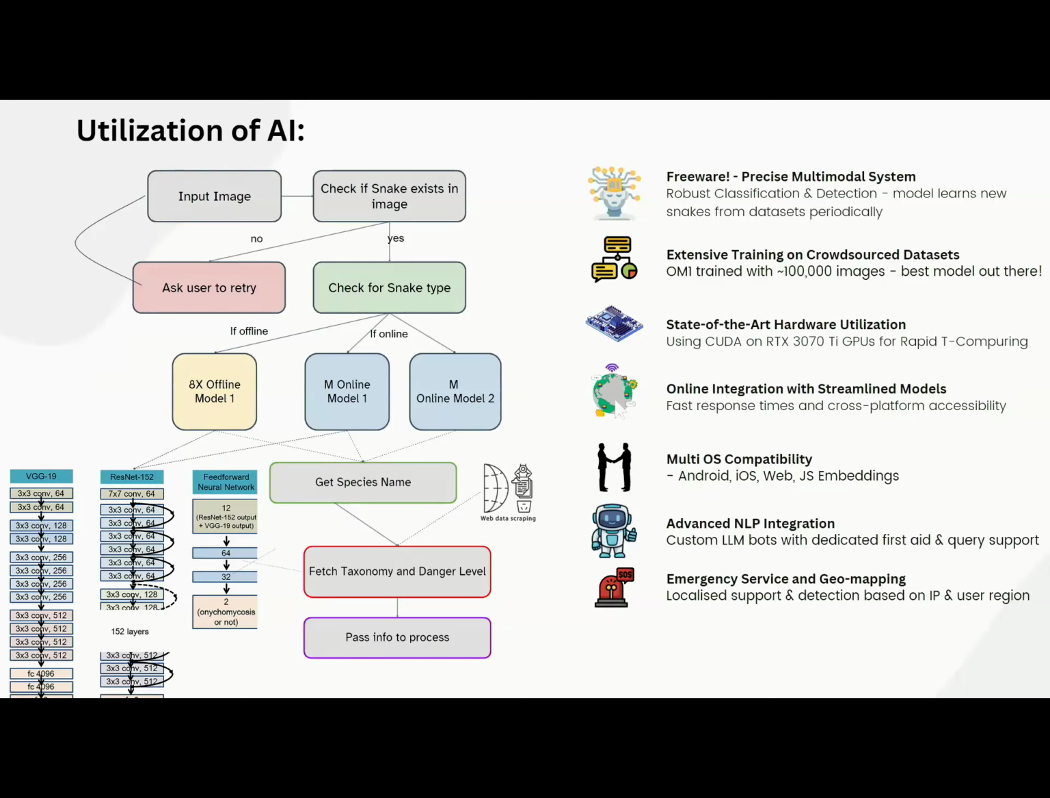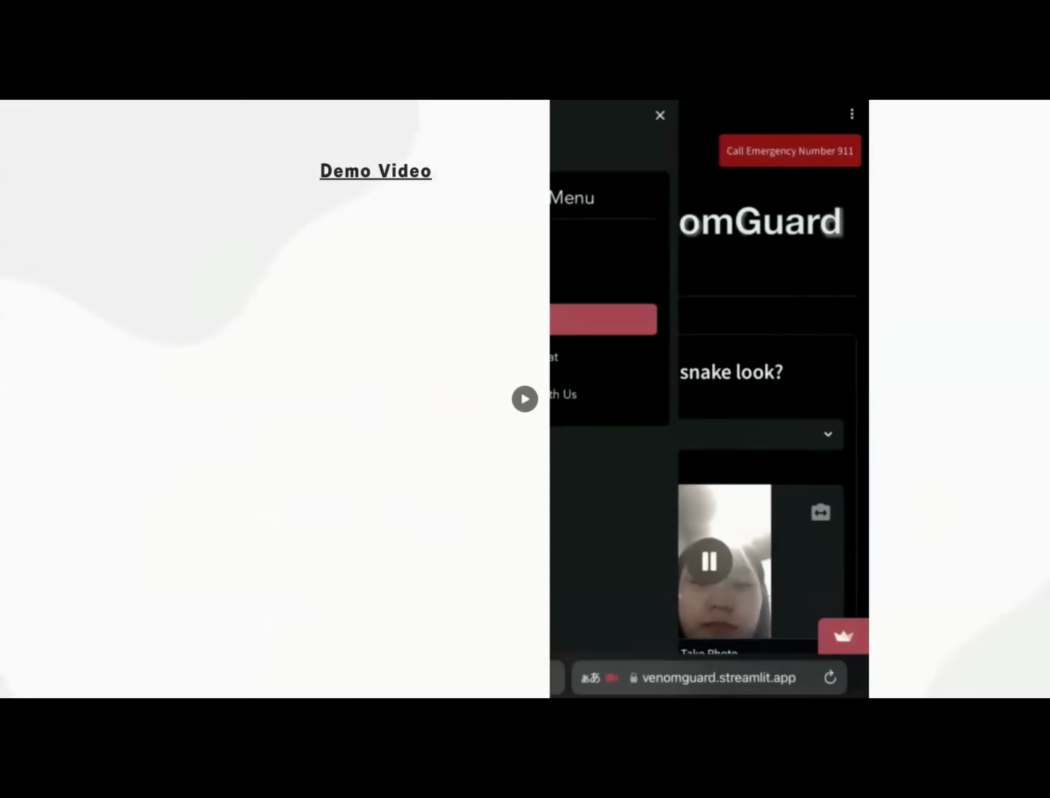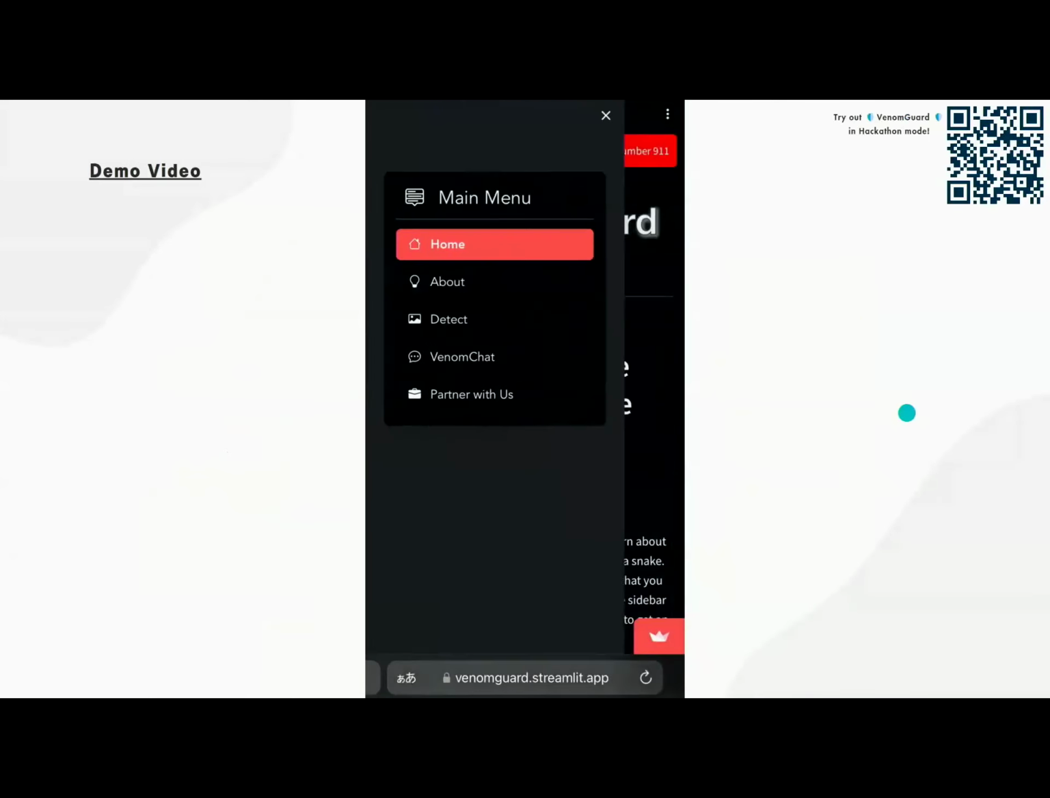So we basically use a CNN, which is feature trained for our utilization. And then we also combine it in a Siamese architecture, get the species name, fetch its taxonomy and danger level, and pass it on for processing, and things like that. Now, let's just see a demo video of how this works.